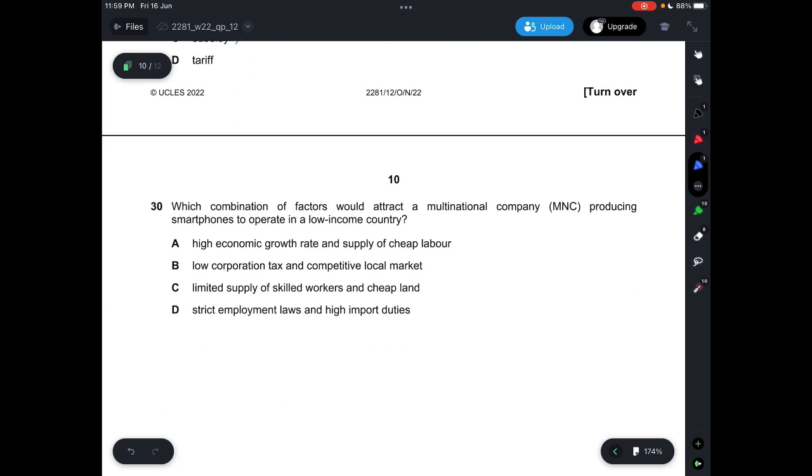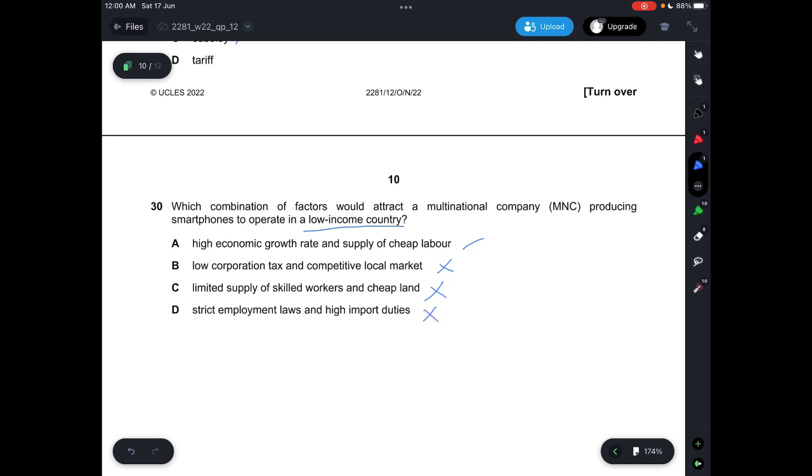Question 30, which combination of factors would attract a multinational company producing smartphones to operate in a low-income country? In a low-income country, you have cheap labor. So let's look at which will be the best one. A says high economic growth rate and supply of cheap labor, which is correct. B says low corporation tax and competitive local market. If it's a competitive local market, then it's not really correct because it's competitive, meaning that people can have many options. So it's not the best one for the multinational company. C says limited supply of skilled workers and cheap land, which is not correct. You would want skilled workers, but not in limited supply. And D says strict employment laws and high import duties, which is not correct.